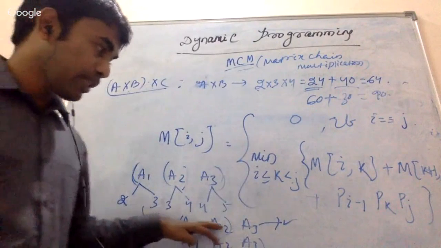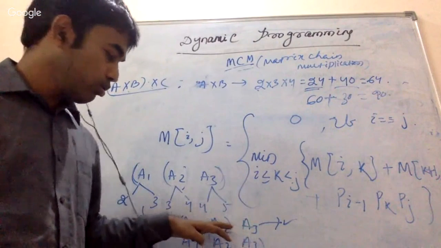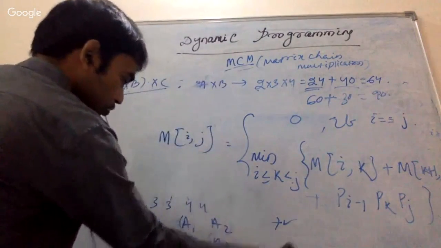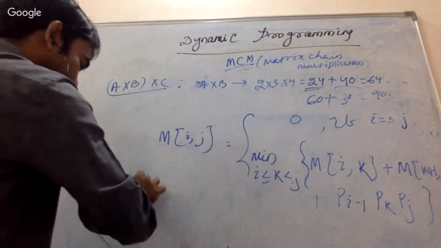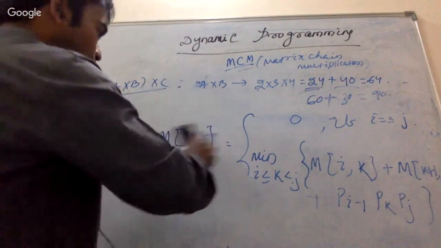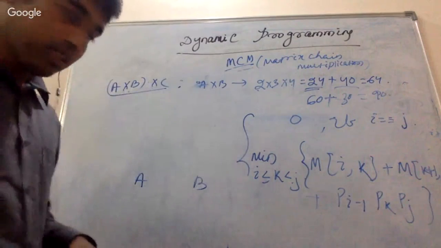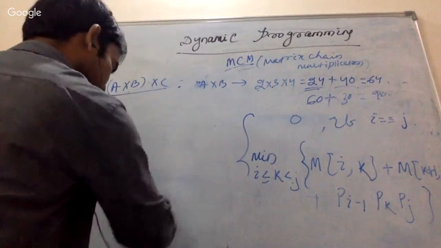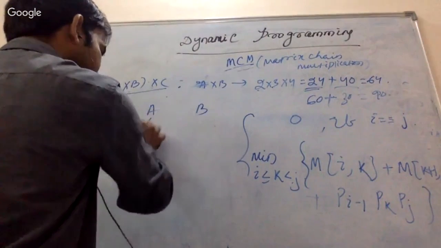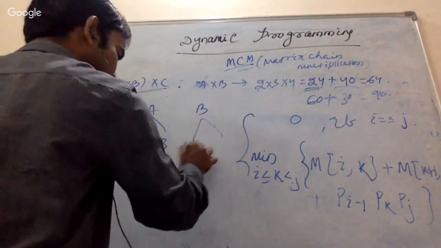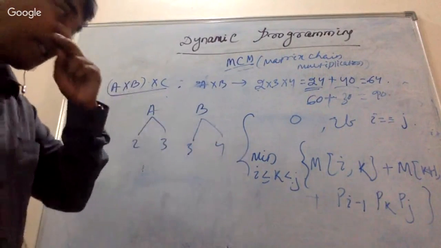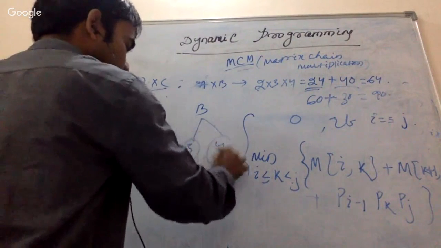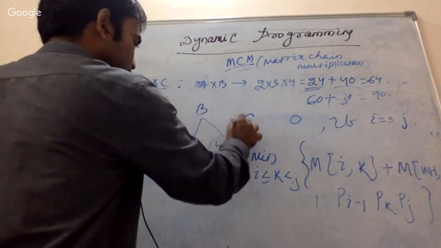So whenever you are multiplying two matrices, what generally we do, suppose A1 and A2. So let me explain to you. So suppose AB, there are two matrices. I'm just erasing this one. Suppose A and B are there. A is 2 cross 3 and this is 3 cross 4. Okay, two matrices are there, right? So whenever I am finding m of ij,